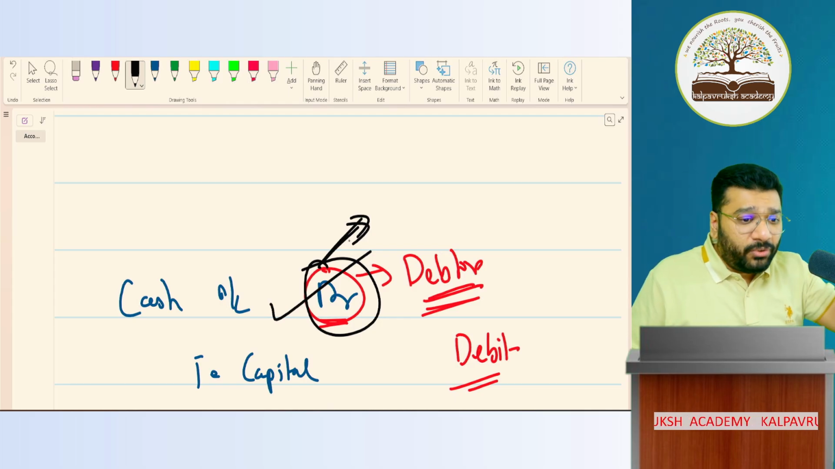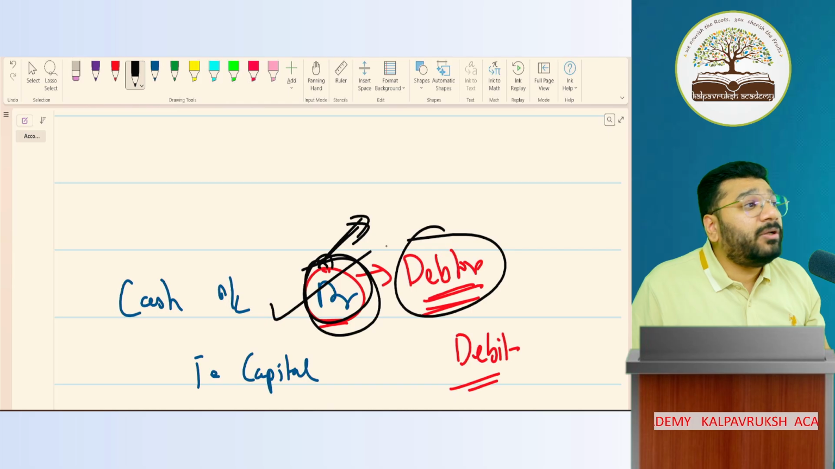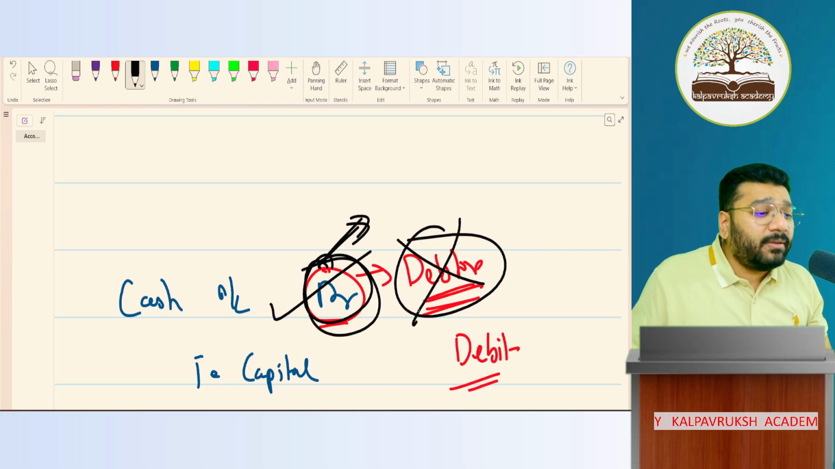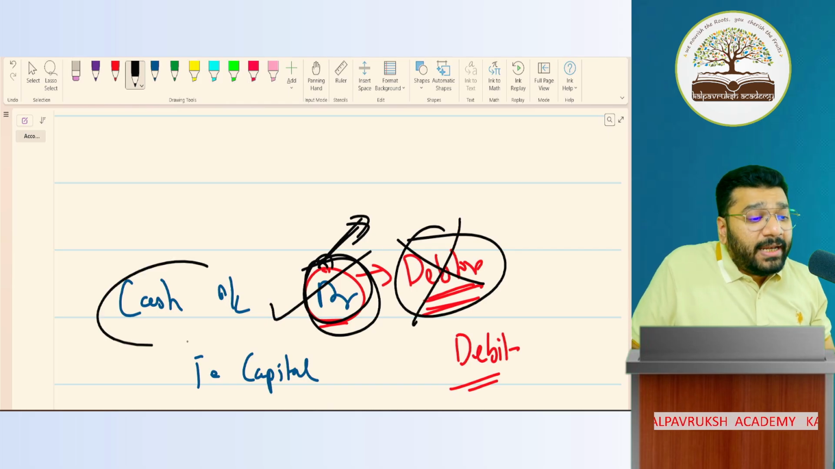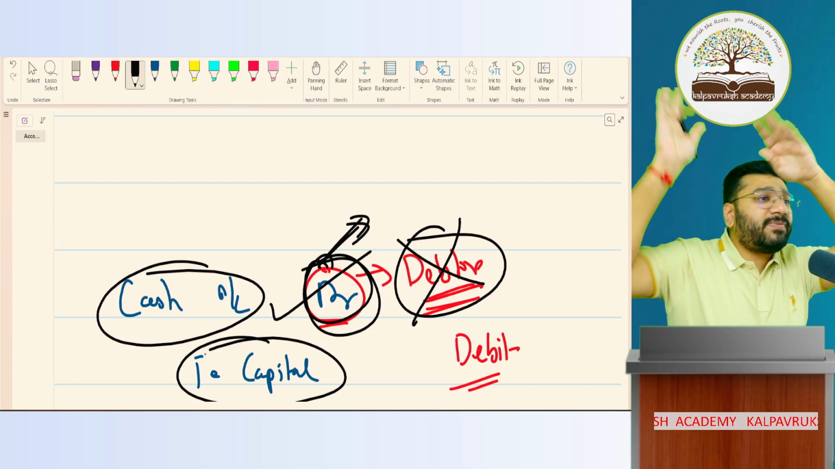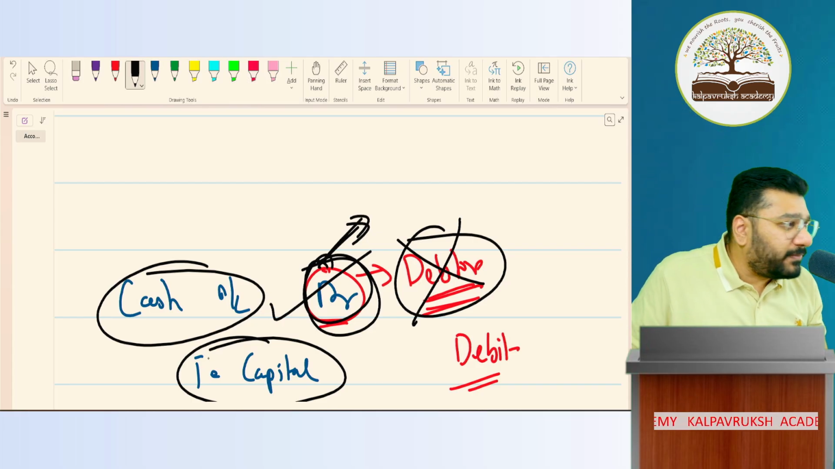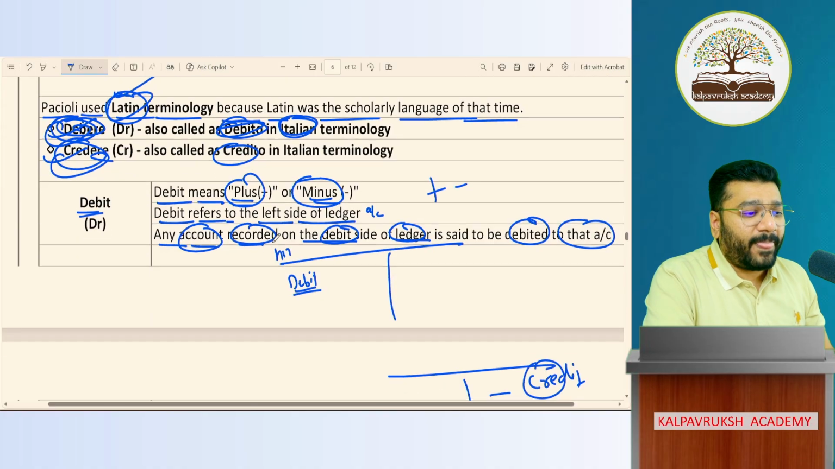Clear or not clear? So, coming back, the word DR stands for debit, not debtor. Got it, not got it? So, in the journal entry, the first line we record represents debit, and the second line is credit. About this, I'll discuss when I come to the journal topic. Since we're discussing debit and credit, I wanted to discuss this point here itself. Clear or not clear?